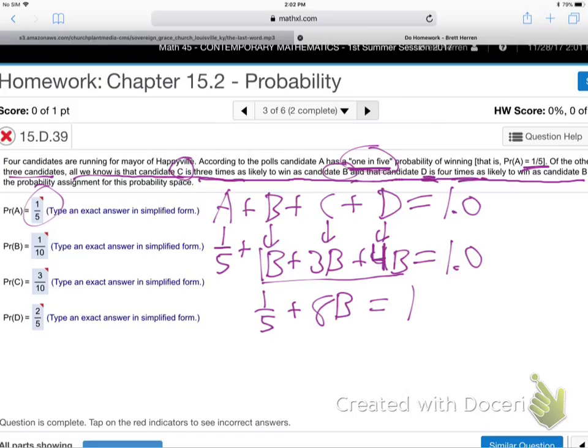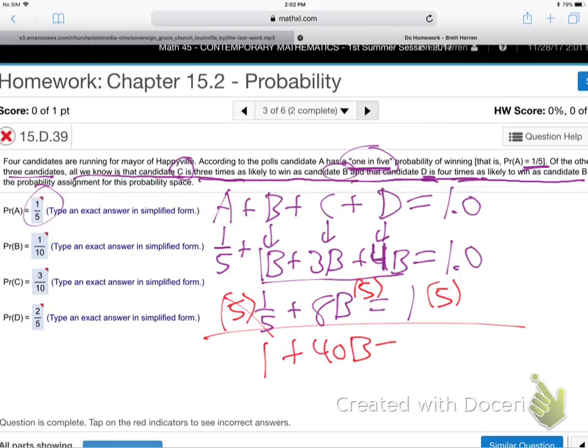Probably easiest for y'all just to multiply through by 5. And you got to do everything, huh? Whenever you multiply, you got to multiply all of them like that. And that'll cancel this and make it 1, right? The 5s will cancel, just be 1. Remember that kind of stuff from algebra. 5 times 8 is 40. 5 times 1 is 5. Is that step okay? Let's pause there for a minute.